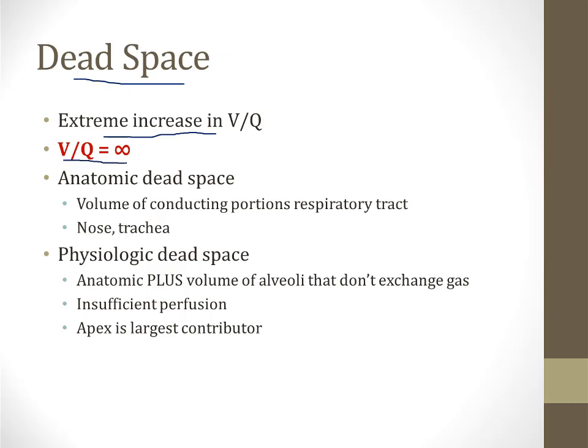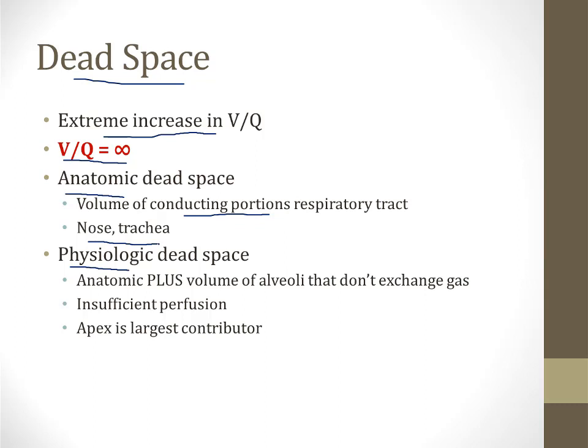And just like there are two types of shunting, there are two types of dead space: anatomic dead space and physiologic dead space. Anatomic dead space is the portions of the lung, the volumes of the lung that occur in conducting portions of the respiratory tract. These are parts of the respiratory tract that need to fill up with air with each breath, but they don't participate in gas exchange. So for example, your nose and your trachea must be filled with air with each breath, but they don't participate in gas exchange.